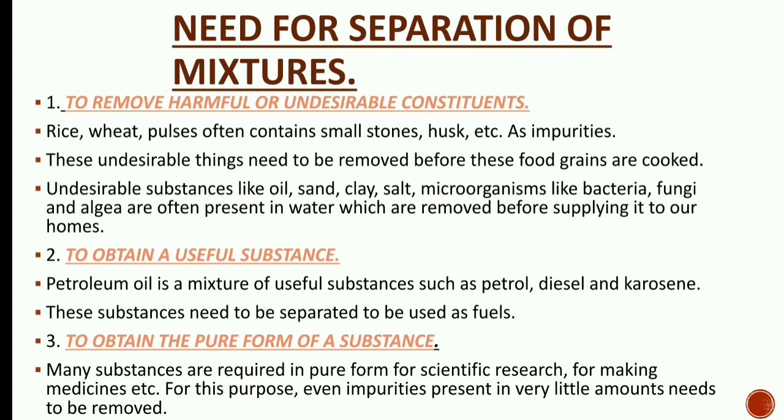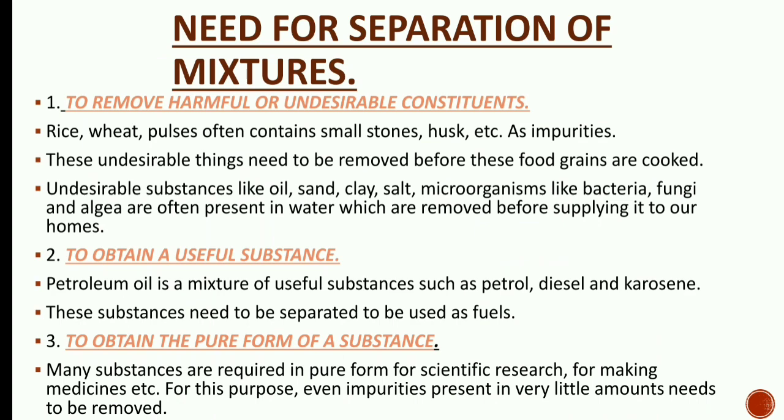Now let us begin with techniques of separation of mixtures. Why do we need to separate mixtures? What is the need? First is to remove harmful or undesirable constituents.